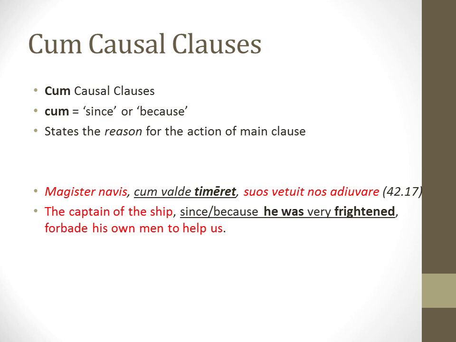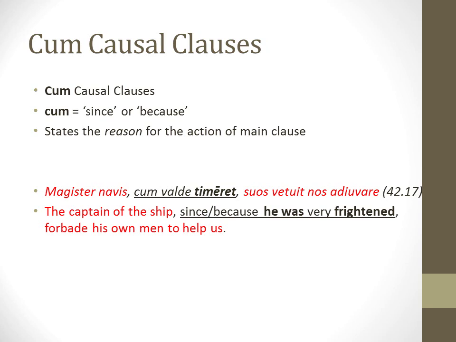So what's underlined is what's called a cum causal clause, and that gives the reason for the forbidding. Well, he did that because he was very frightened, since he was very frightened. The way we're translating cum there is a dead giveaway that we have a causal clause. It's giving us the reason behind it. And you'll notice, based on the first video and then the second video for forms, timeret, in that causal clause, that's an imperfect subjunctive. So it's a subordinate clause, that's why it needs a subjunctive.